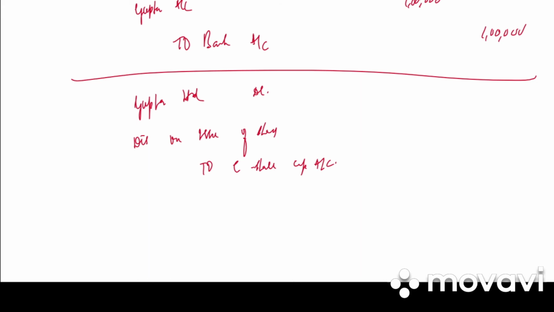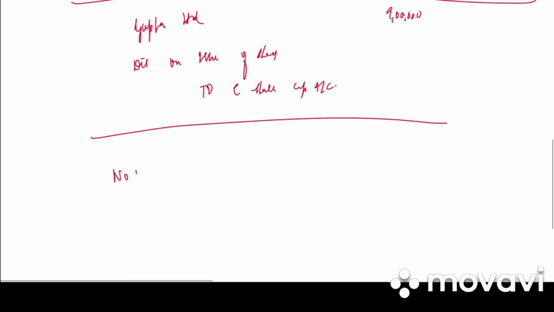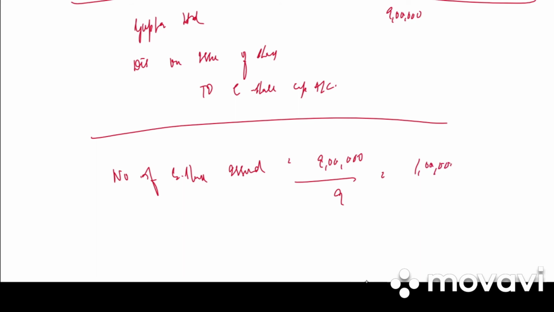So 10% into 10 is how much? 9 rupees. It can be either 10 lakh minus 1 lakh, 9 lakh we can write, or we can find out the number of equity shares. How do we find the number of equity shares issued? It is 9 lakh divided by 9. How much is it? 1 lakh.